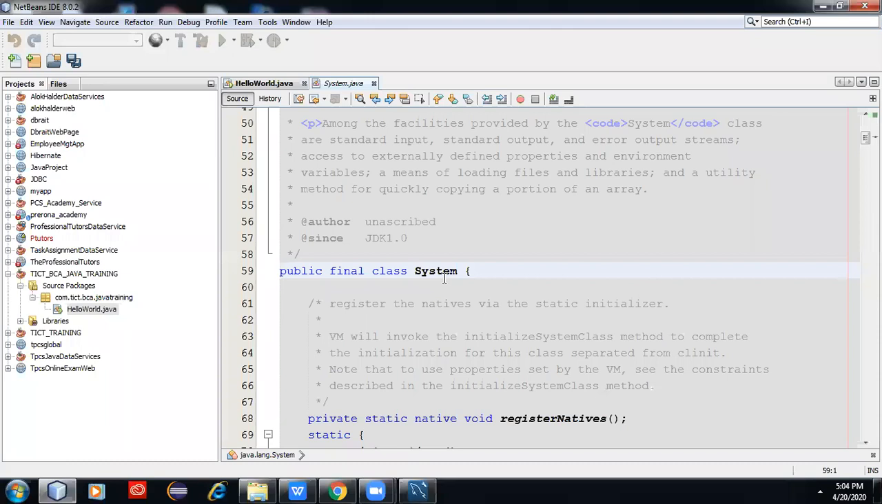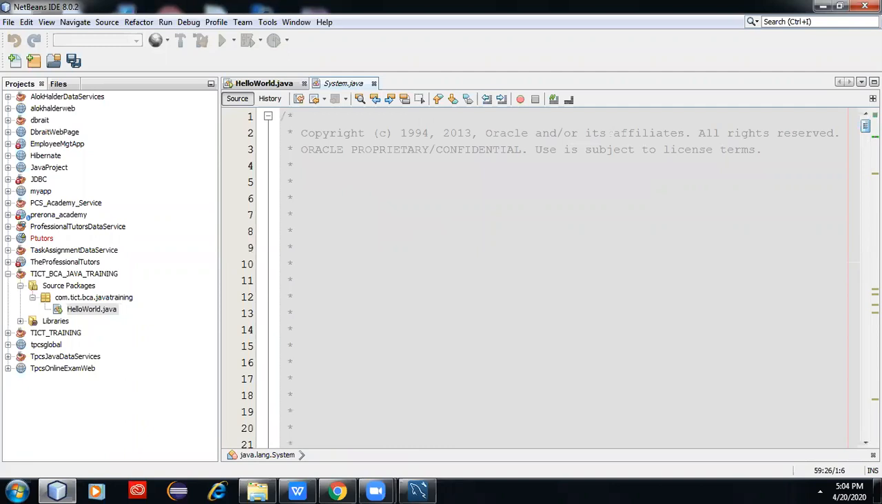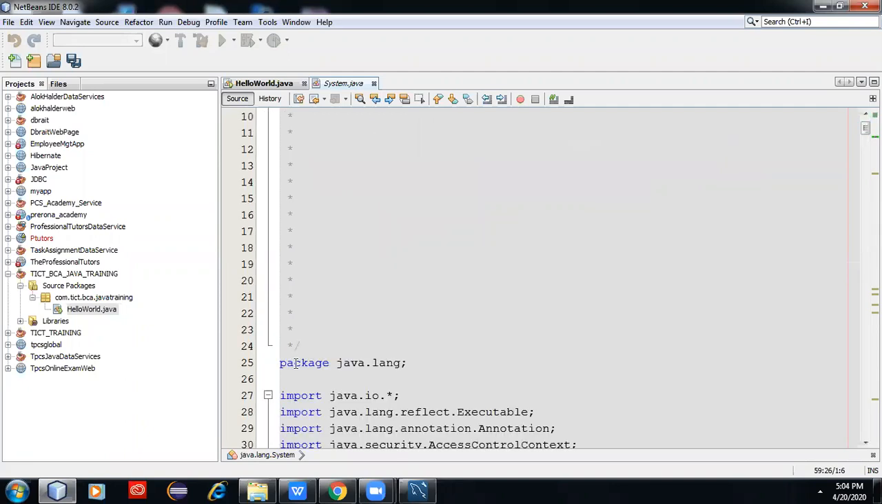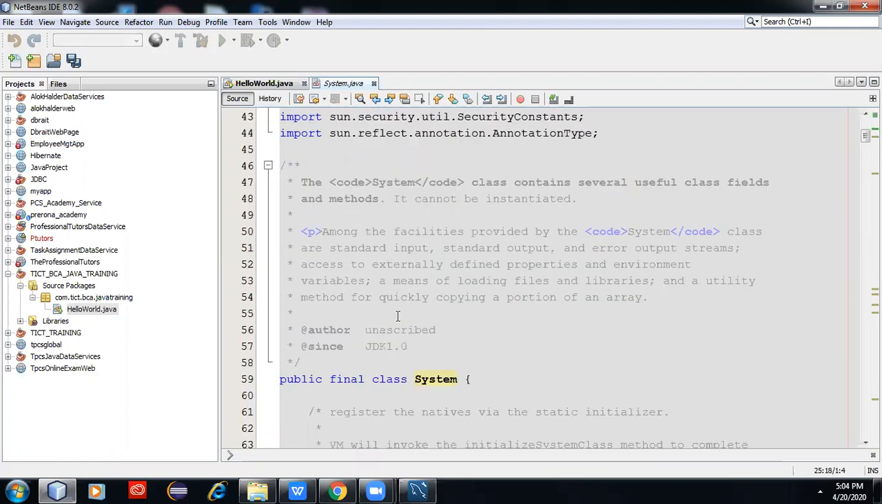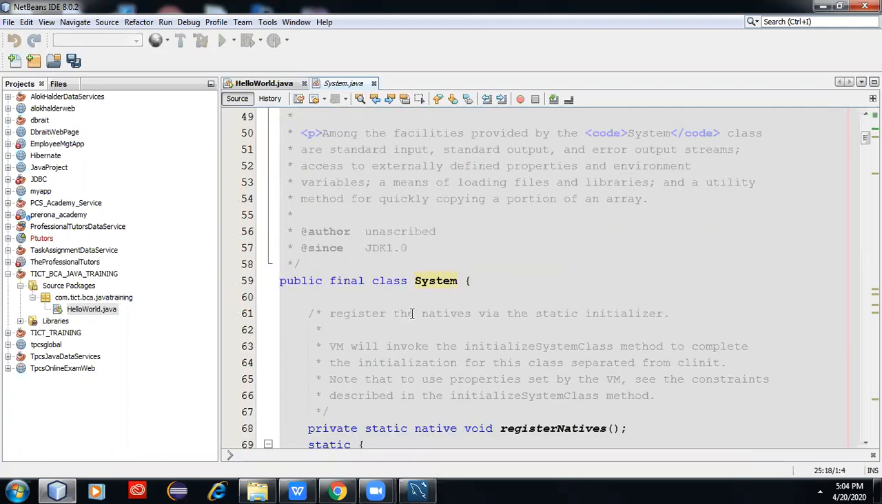Public final class System. That means System is a library class. In which package? The java.lang package. If you go to the top, there is the java.lang package, and System is a library class. I think after seeing this with your own eyes, you will never forget it. What is System? System is a library class inside the java.lang package.